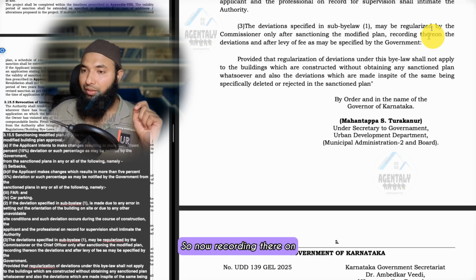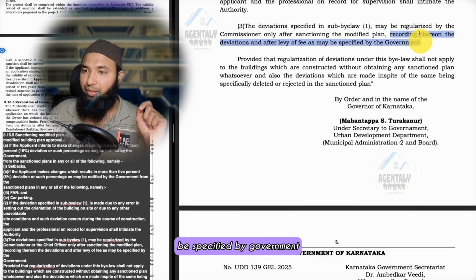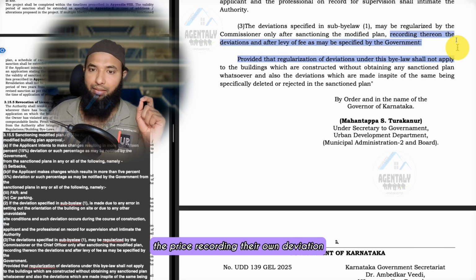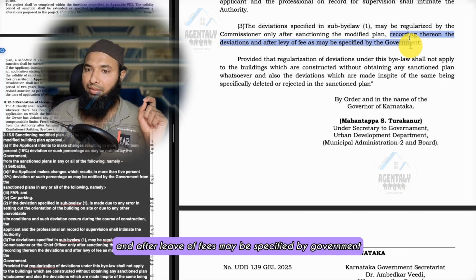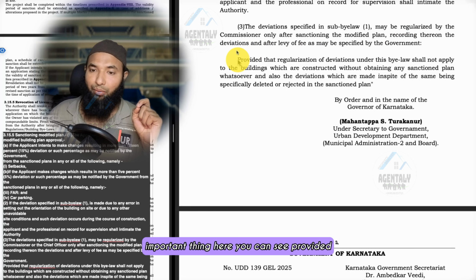Then, recording the deviation, after payment of fees as may be specified by the government. The price is not yet decided. They will decide the price. It will be specified by the government. Now, an important thing here, you can see.